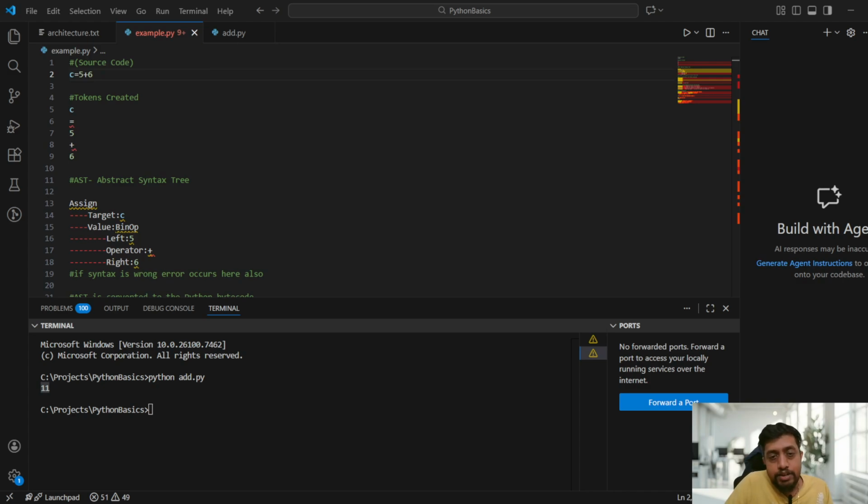And another thing I missed was in the abstract syntax tree. Okay, here I can tell about indentation also, guys. Indentation. Okay, because normally, if indentation is wrong in Python, it will throw an error for you, guys, right? So in the abstract syntax tree only it will happen. So this indentation part and all this validation part will happen in the abstract syntax tree, guys. Okay, so this is how you can maintain these things.